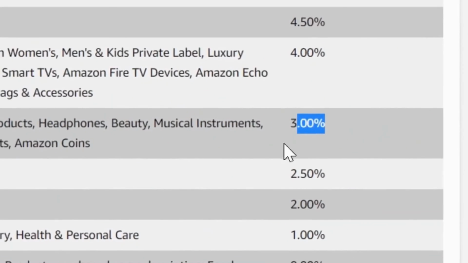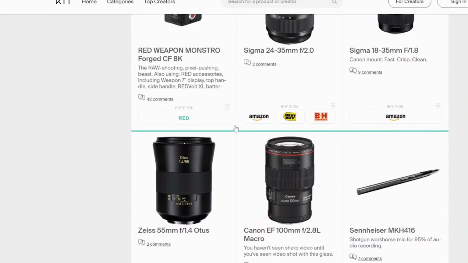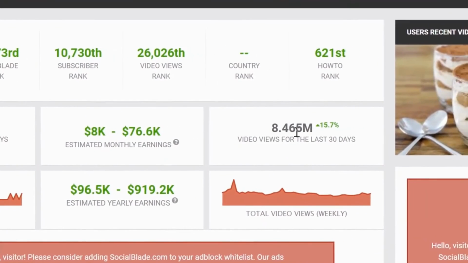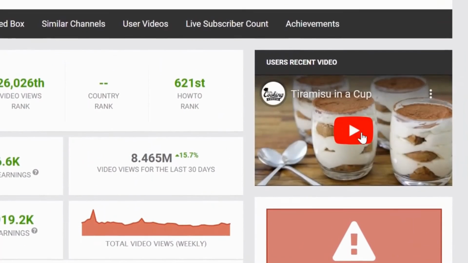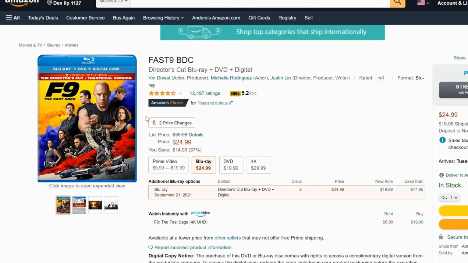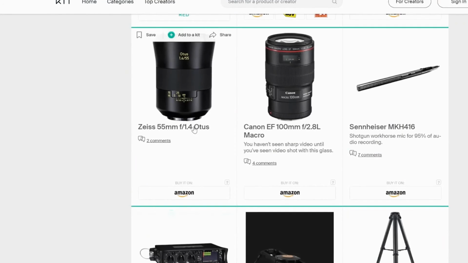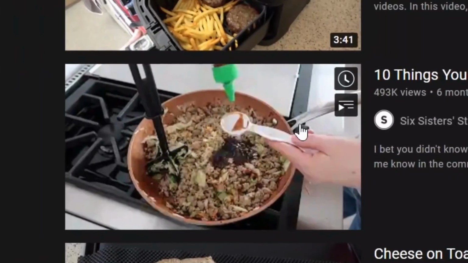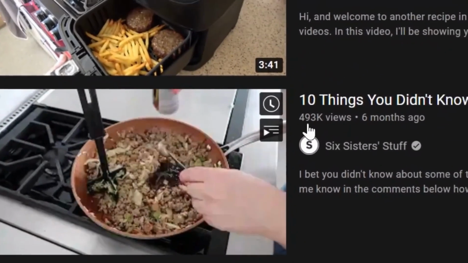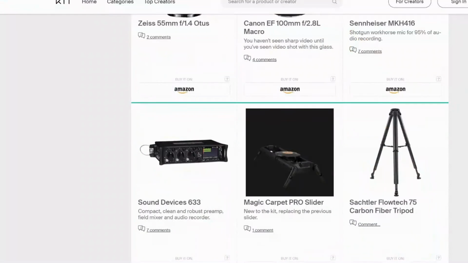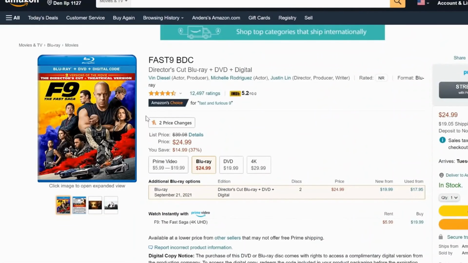So to recap, sign up to Amazon Associates, then find the niche you want to go into. For example, MKBHD has camera gear. The one that we checked out today is Tasty Recipes, where they don't talk into the microphone or show their face. And then of course, you can send them directly to the product you want to promote, or you can send them to a kit.co link where you can bunch different products, then download some Creative Commons videos, flop them into a video editing software, and then make a video promoting either your kit.co link or Amazon Associate links.